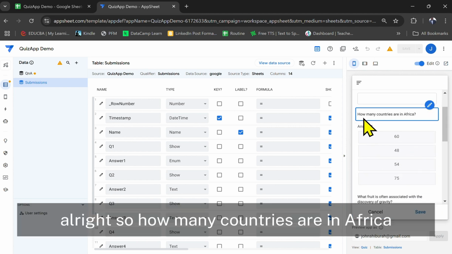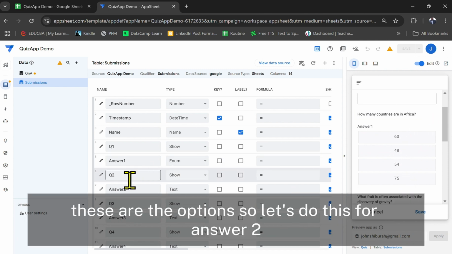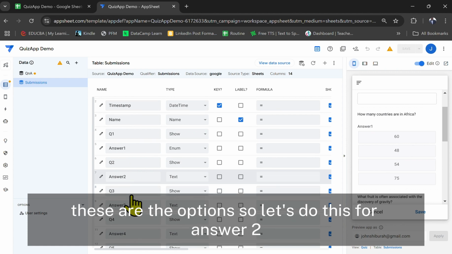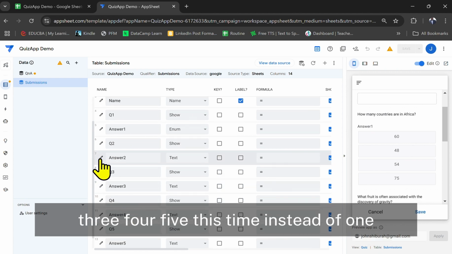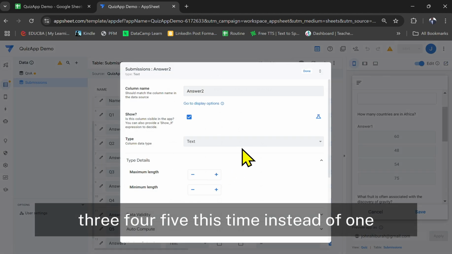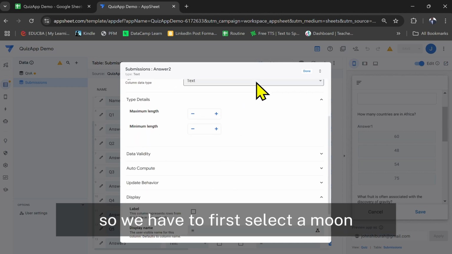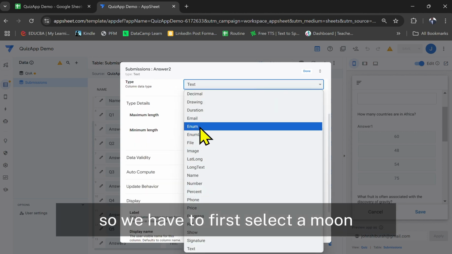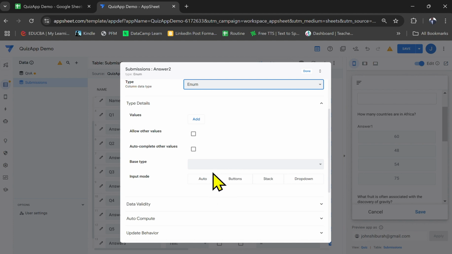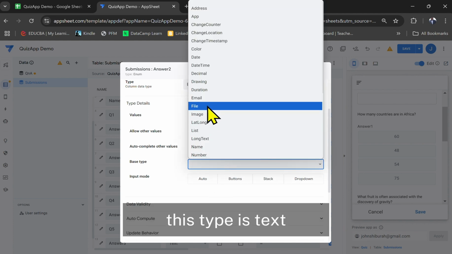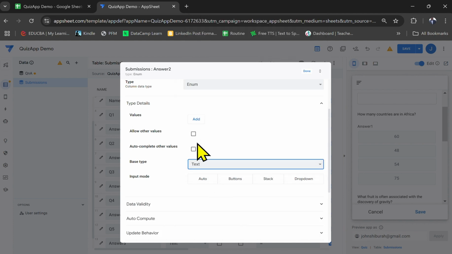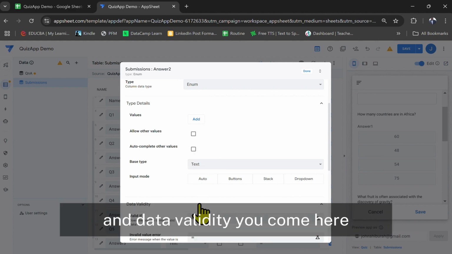All right. So how many countries are in Africa? These are the options. So let's do this for answer 2, 3, 4, 5. This time, instead of 1, so we have to first select a new. Base type is text, and data validity.